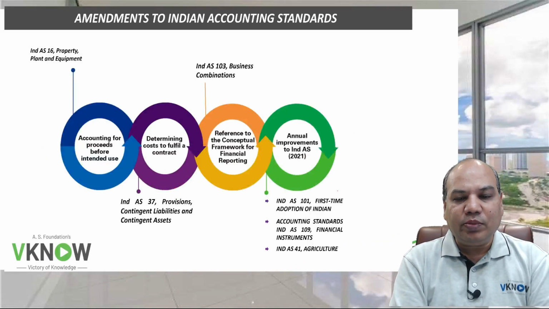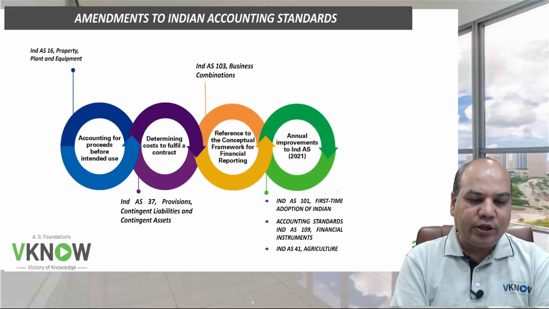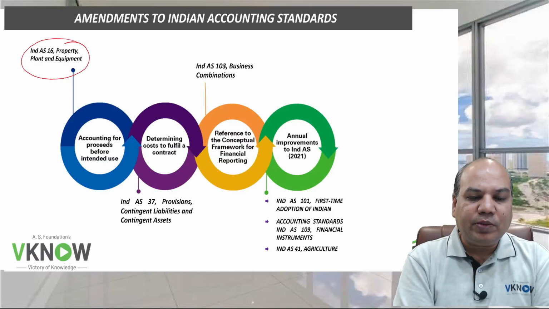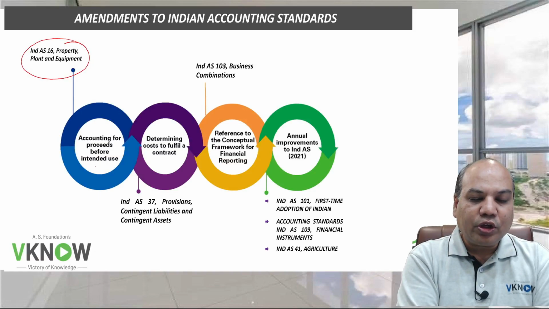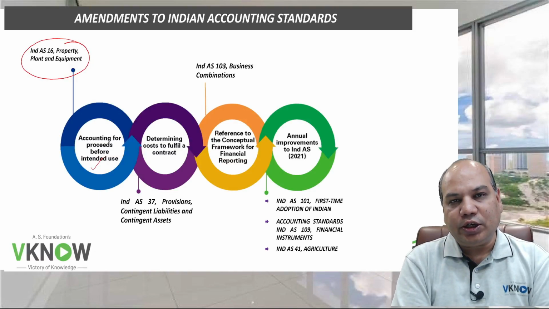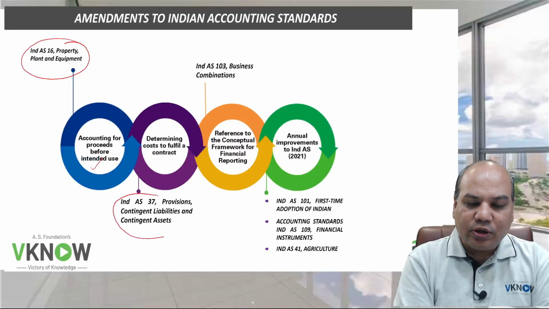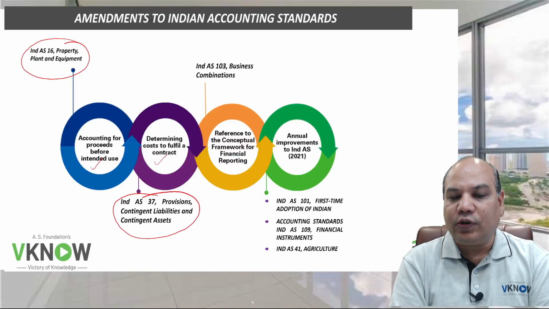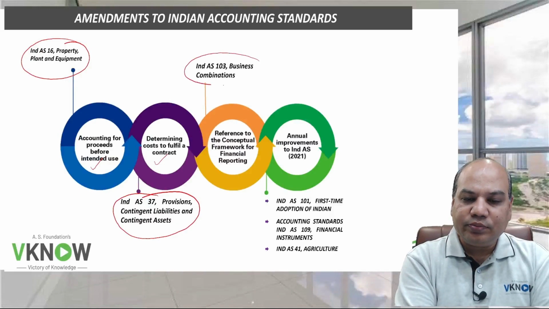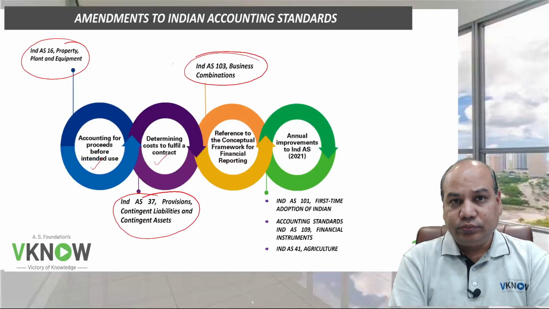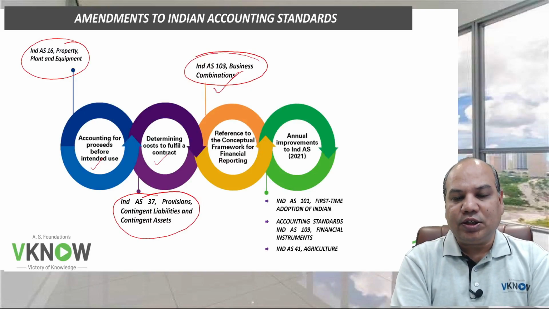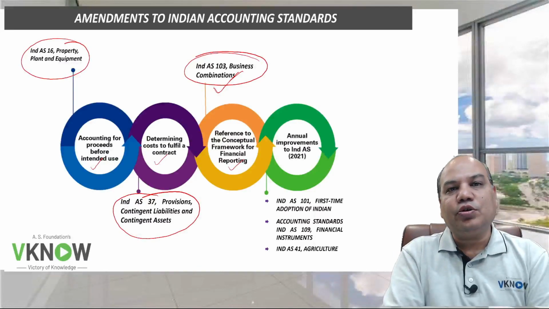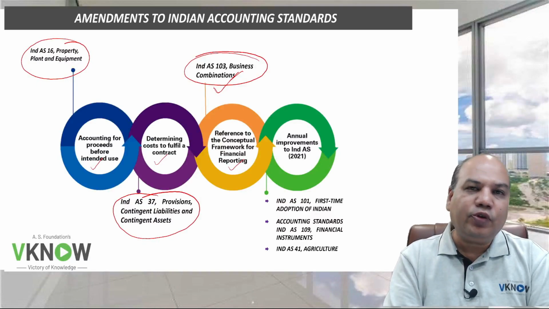So broadly these amendments will be divided into 4 categories. One is amendment in Ind AS 16 property, plant and equipment, which is related to accounting for proceeds before intended use. Second amendment is in Ind AS 37, and this is related to determining the cost to fulfill the contract. The third amendment is in Ind AS 103, and this amendment has been necessitated because the framework for financial reporting has also been amended to conceptual framework for financial reporting.